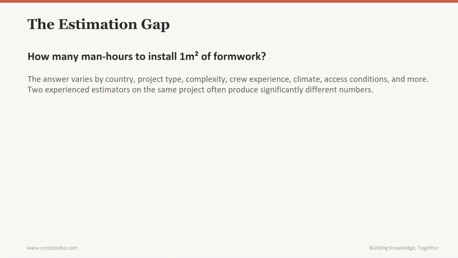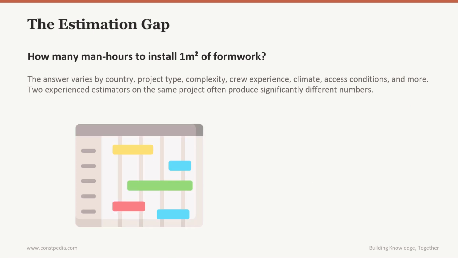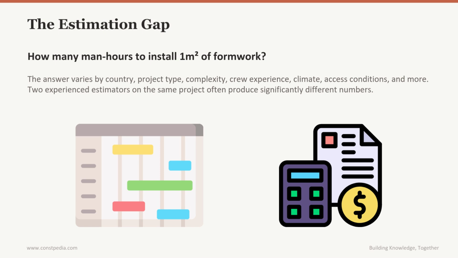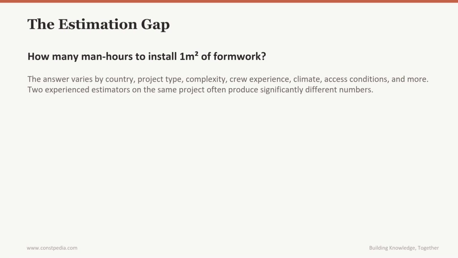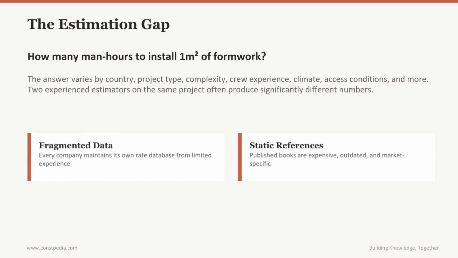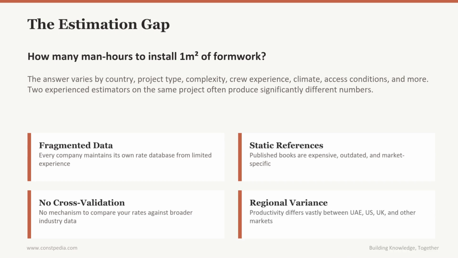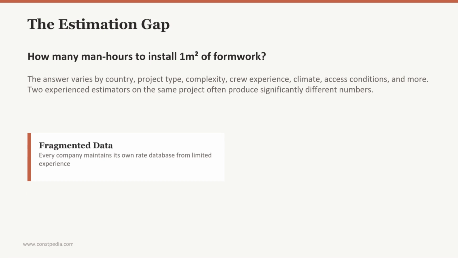Construction productivity rates are fundamental to project estimation, planning, and cost control. But there is no single, reliable, living source of truth. Every company maintains its own database, built from its own limited experience. Published reference books exist, but they are static, expensive, and often limited to specific markets. And there is no mechanism to cross-check your rates against broader industry data. The result is an industry-wide gap. Every estimator is essentially working in isolation, with no way to validate whether their numbers are in line with what thousands of other professionals are seeing in the field.